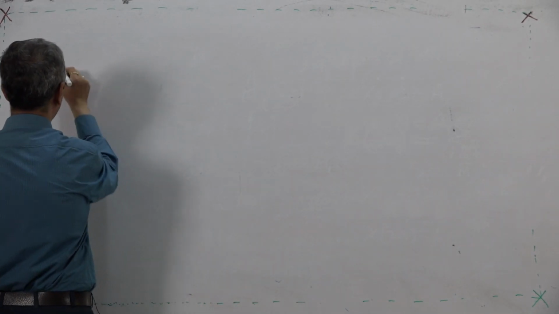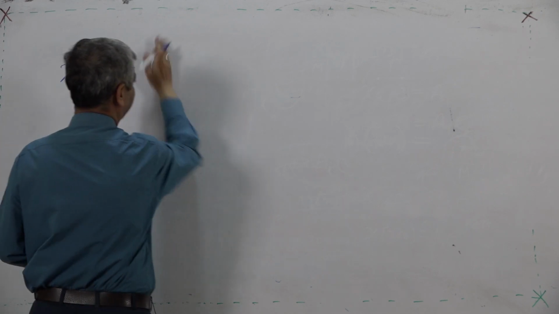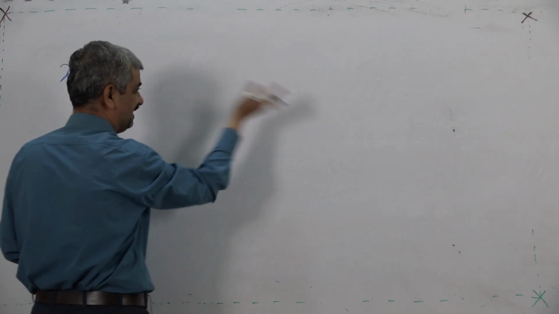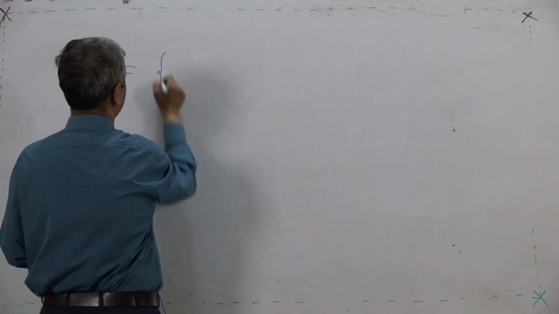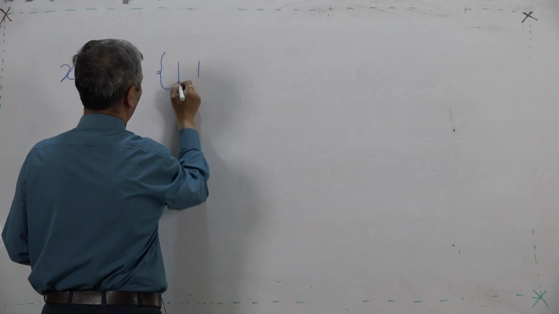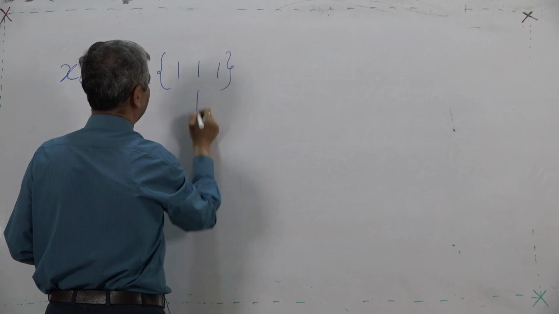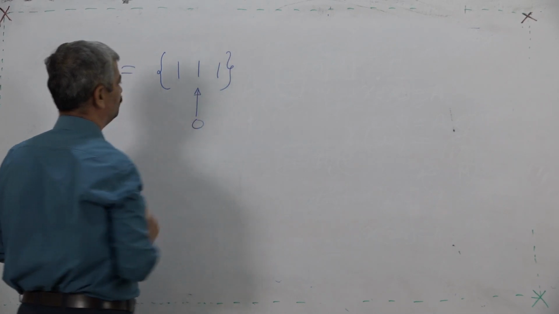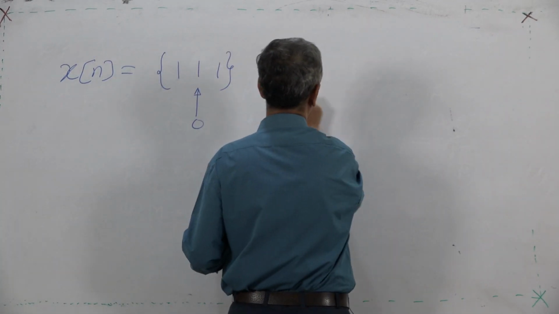Now, values I will change. x[n] I will make symmetric, there is no need, but I will make symmetric. So, x[n] is equal to 1, 1 and 1, and this is 0. What is the sequence? The sequence is again very simple.